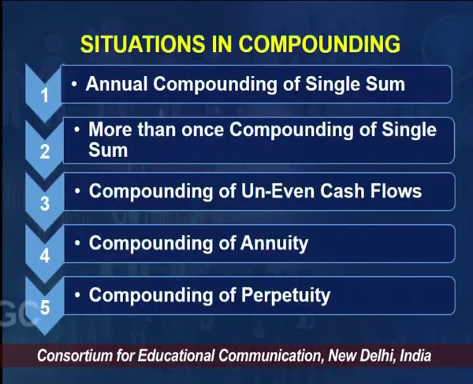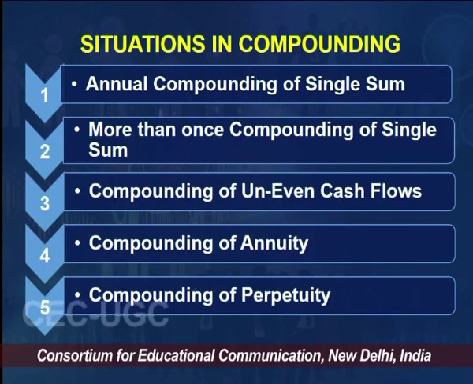This time value of money, as I said, has two aspects, two techniques: one is compounding, another is discounting. We will be talking about compounding first, where we know the present value and we want to know the future value. So we will be taking the situations of compounding for the next few minutes. There are 5 different situations in compounding.